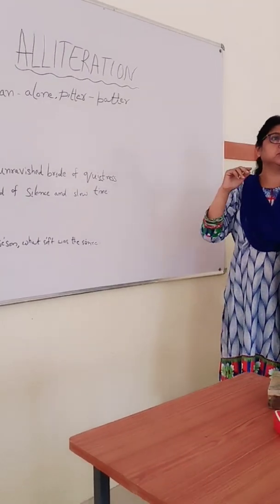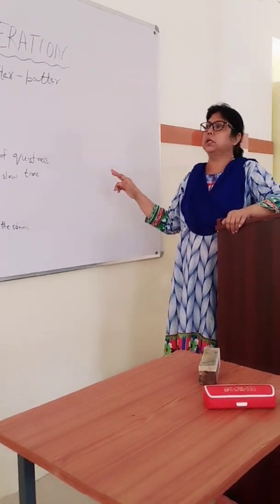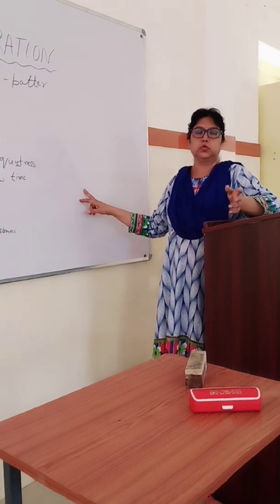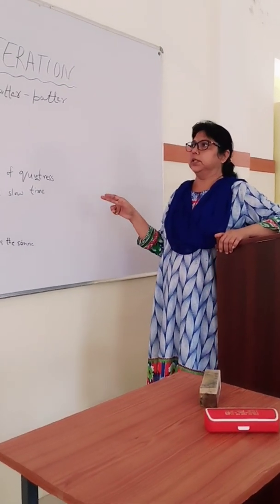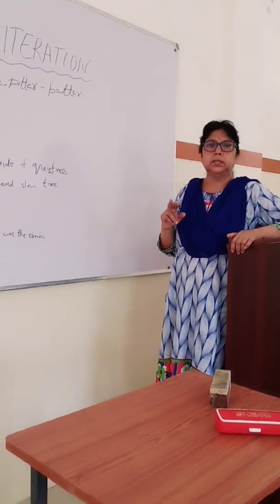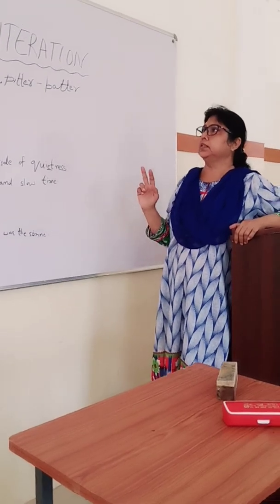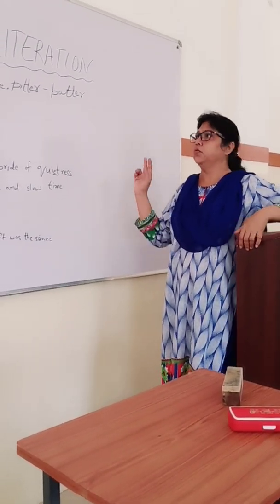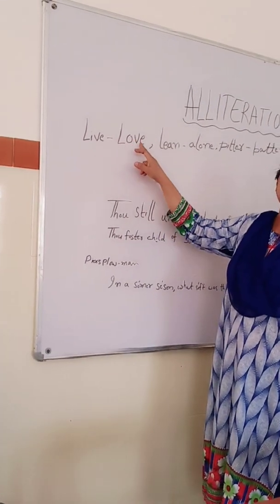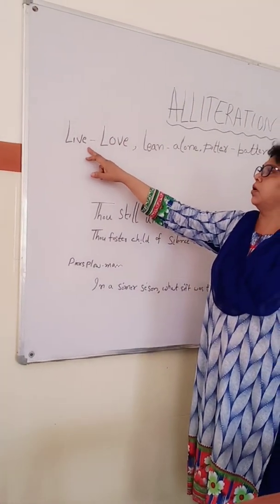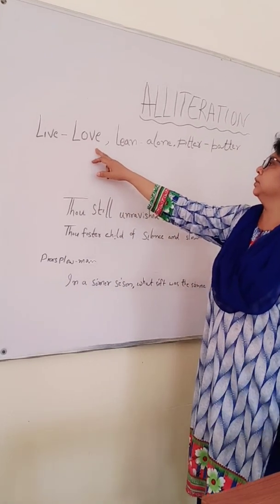There are two kinds of alliterations. One is called consonants, the other one is called assonance, which we are going to see later. So first we will talk about the consonants. It means where the consonant word is repeated, and especially in the beginning of a word. For example, these words, live, love. Here the sound of L is repeated in the beginning of these words.